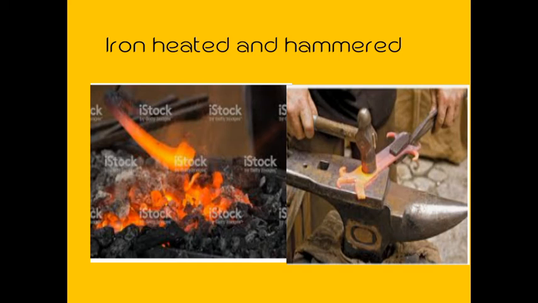So what do you have to do? It needed a much higher temperature than copper and bronze. However, it could be heated and hammered into shape. Like this, you have to heat it first. For making another shape of iron, you have to heat it well in the fire. Then you have to beat it nicely to give it another shape, because it is stronger. Repeated heating and hammering made iron tools much stronger than others, because we are repeating heating and hammering, so it makes them stronger.